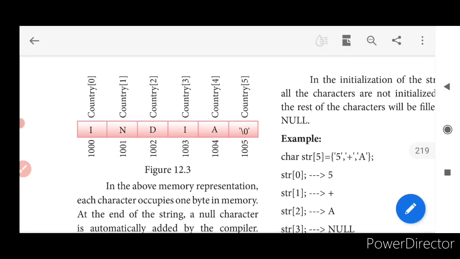So how is it taking India? Country of 0, country of 1, country of 2, country of 3, country of 4, country of 5. This is how the values are allocated, and the last value is going to be the null value.